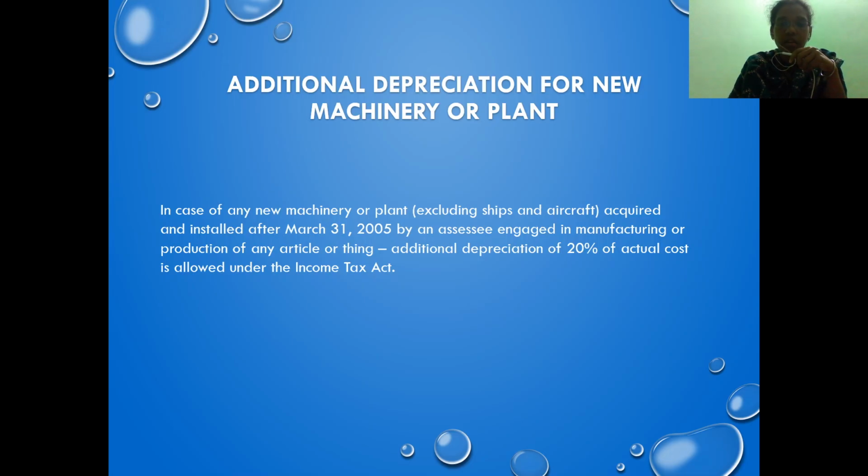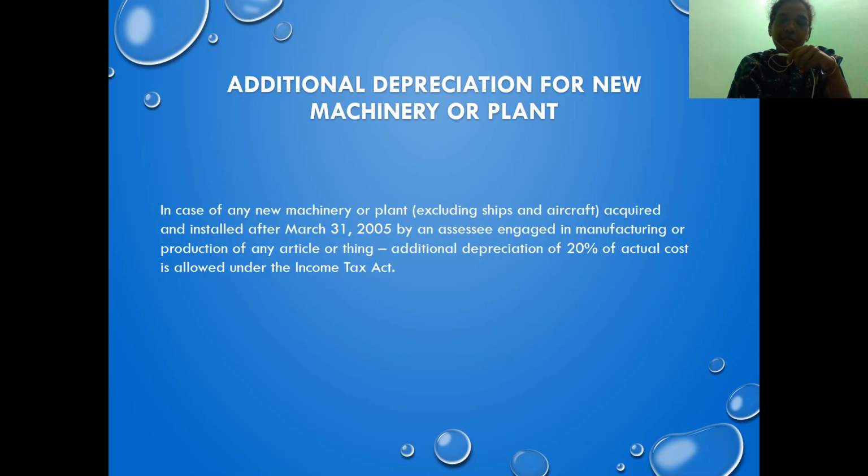So when the asset has been used for 180 days, I can claim 20% as additional depreciation. So 20% of the actual cost. The actual cost is the cost that is incurred in acquiring the asset. It also includes any other expenses, pre-installation charges, all of that will be added, and if there are any deductions, those will be deducted. That is, if we have received any subsidy from the government, that will be deducted. On that actual cost, 20% will be claimed as additional depreciation.